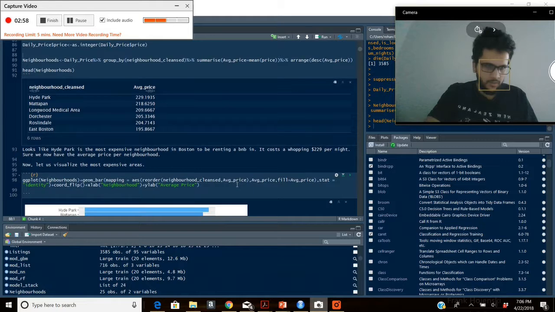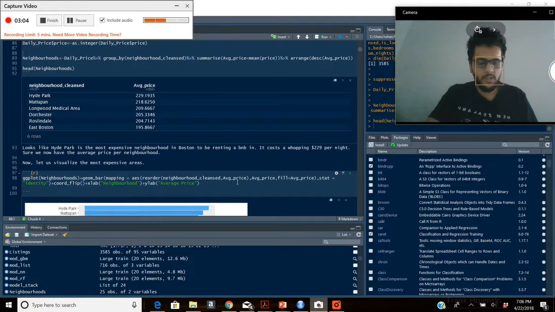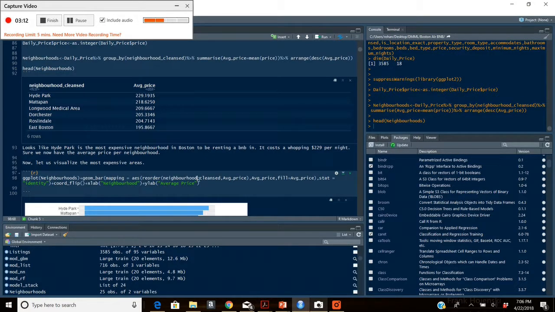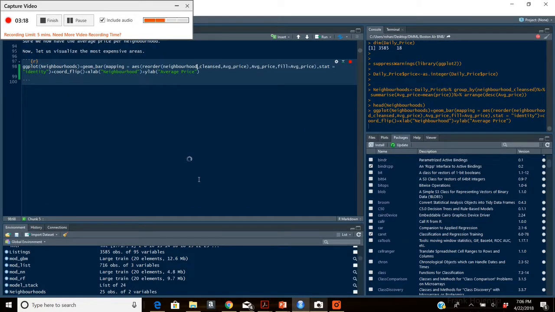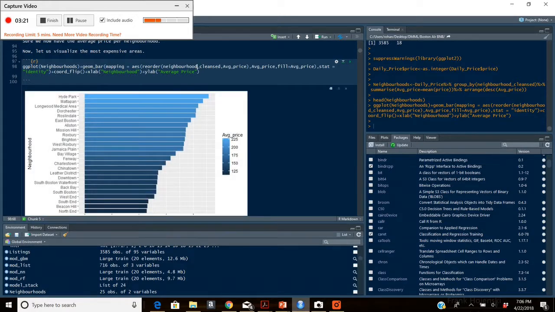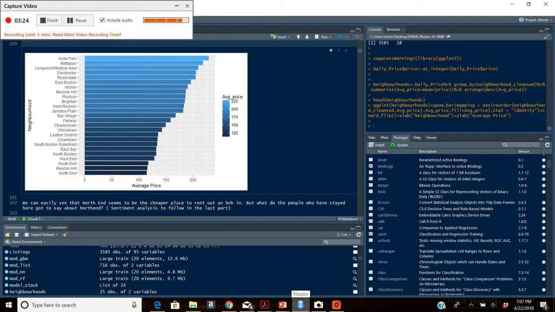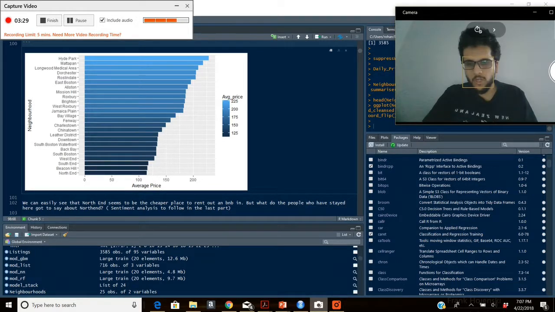We do get an idea of which neighborhoods are most expensive, but obviously it always helps us to get an even better idea when we actually visualize it in the form of a bar plot. So I've just gone on and plotted this data frame using ggplot. And here we can see that Hyde Park, as we saw, has the most expensive places around Boston as far as the Airbnbs go, followed by Mattapan, Longwood Medical Area, and North End seems to have the least average price for a night of Airbnb rental.